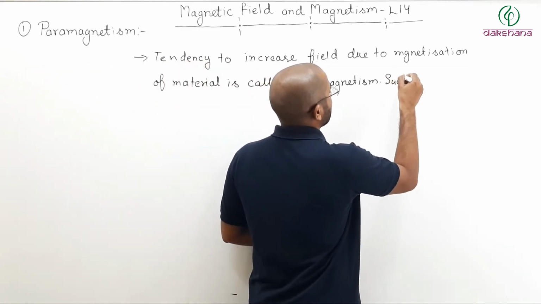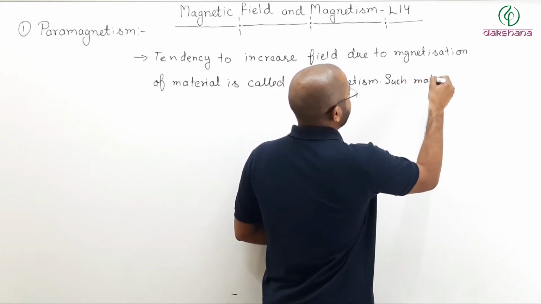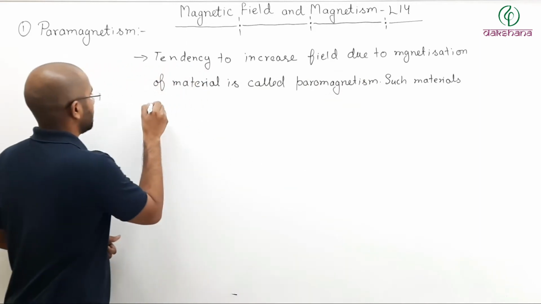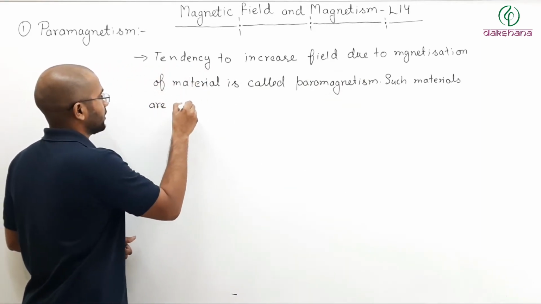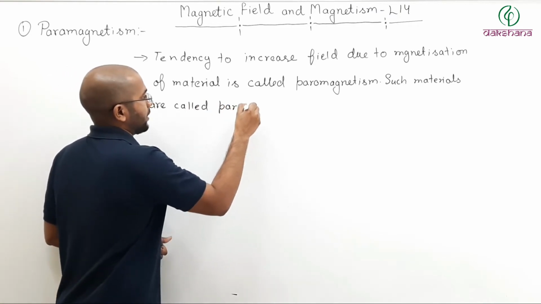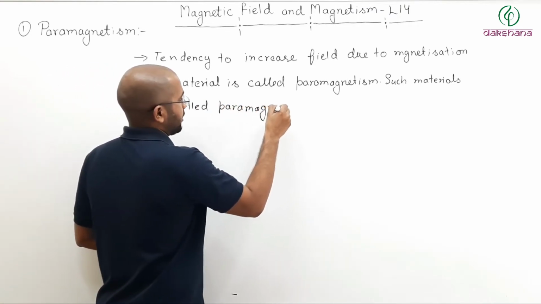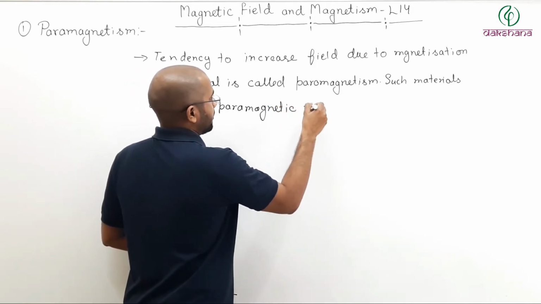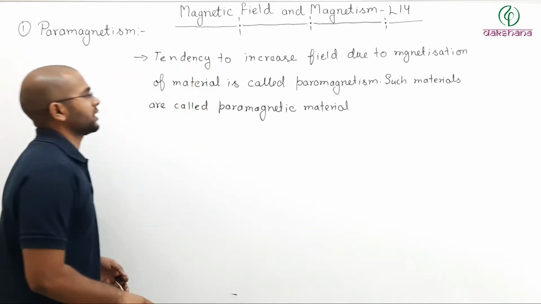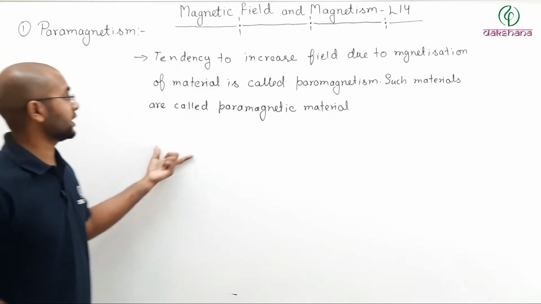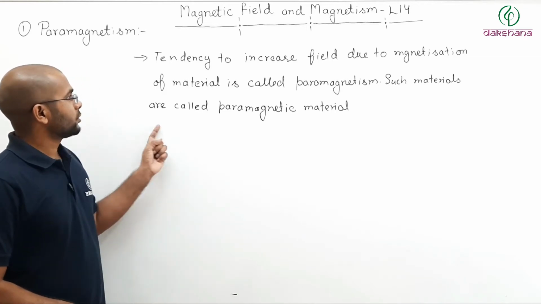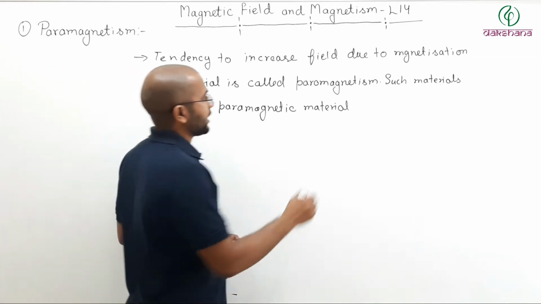In today's lecture, it is mostly theoretical. There are no numericals. Sorry to say that, but this is mostly a theoretical concept. So they are called paramagnetic materials.